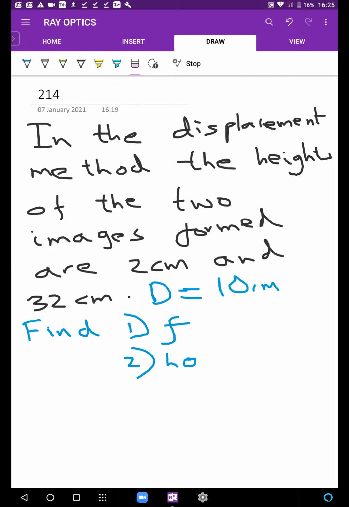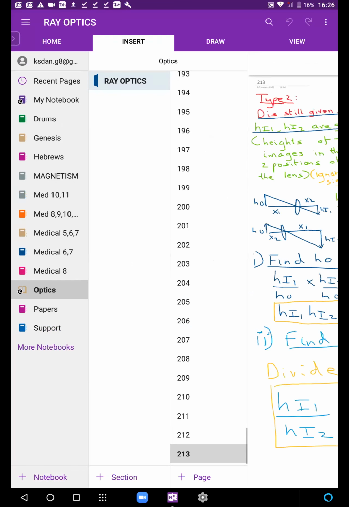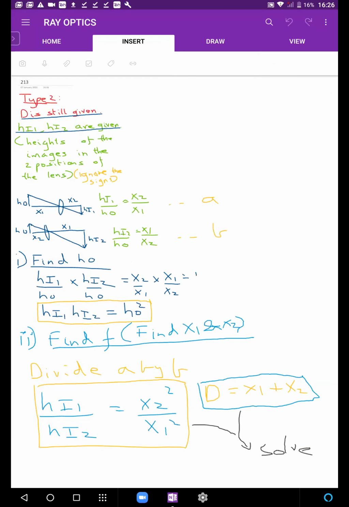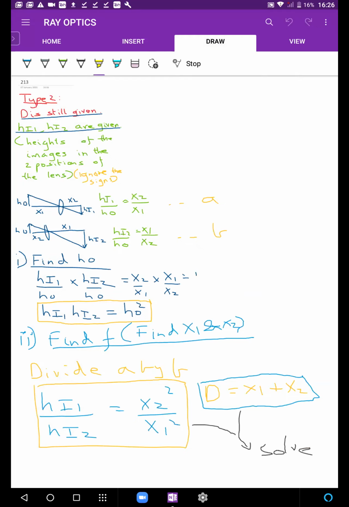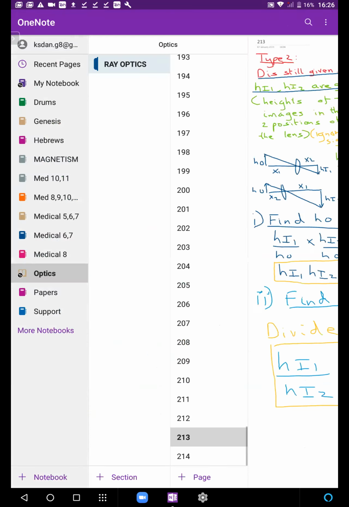Okay. So do you have to memorize these formulas? Honestly, no. Come on, just try to remember what lens makers, what this method is. तुम ये method अगर याद करोगे ना, मेरे हिसाब से you will be able to figure this out in the exam. इतना ये diagram अगर याद किया, that diagram is actually enough. है ना? कितना memorize करना है तुम्हें life में. So keep this simple. hi1 by ho is x2 by x1. You know how to navigate from there.